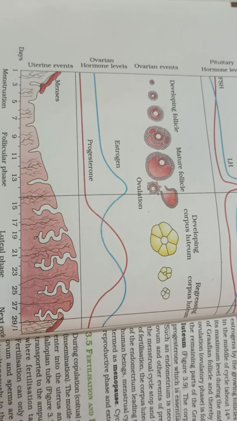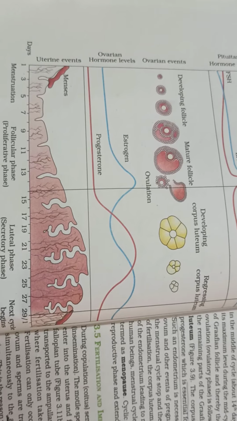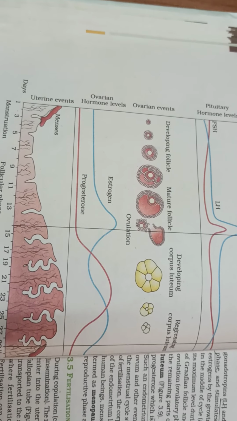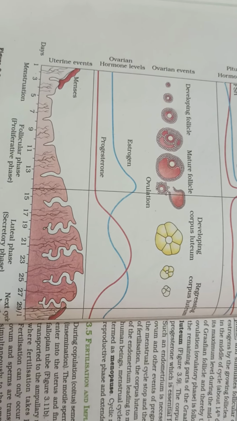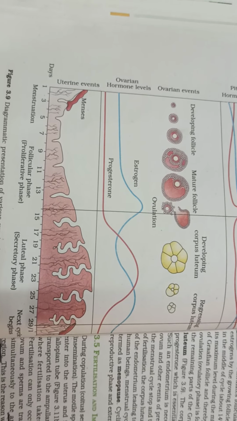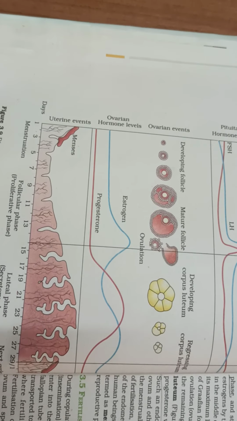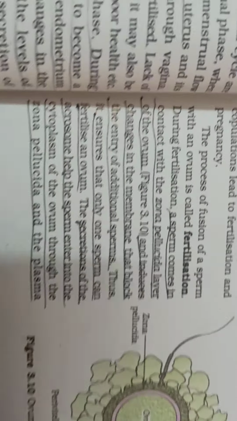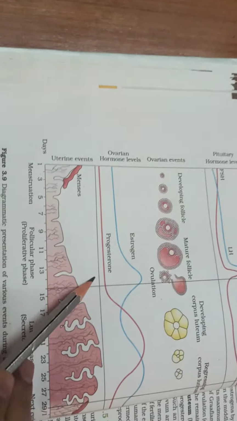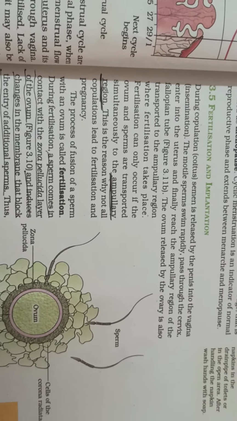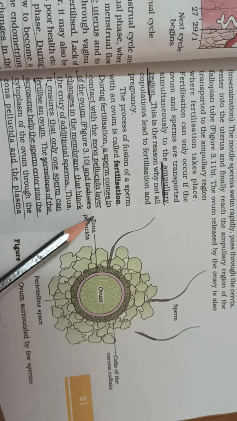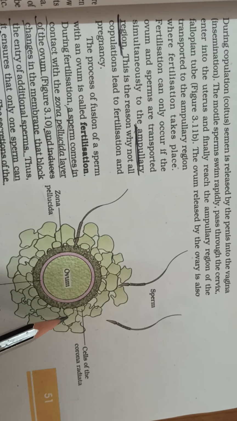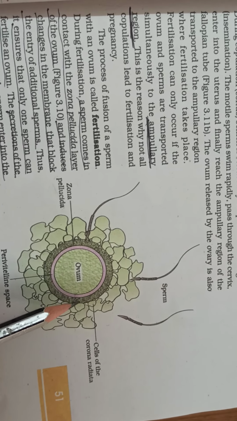So this fetal ovary, how is ovum released? Ova are produced, and release of ovum from ovary is called ovulation. And here is an ovum structure. Then I'll explain this. First you see this ovum structure. They'll ask ovum surrounded by few sperms. These are the sperms. So you learn the structure of ovum if they ask the diagram of ovum.